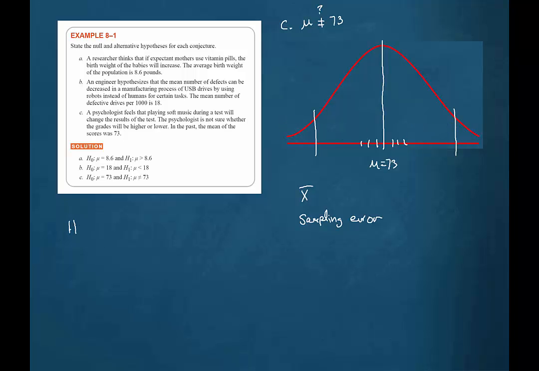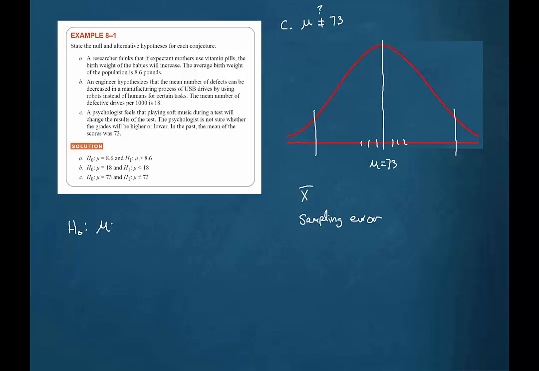Remember that the null hypothesis is the hypothesis that we would reject if we land in these rejection regions. Again, it is very unlikely that we would land way down here in this tail or way up here in this tail if the population mean is 73. And it's that unlikelihood that would lead us to doubt that the population mean is 73 and then conclude that the population mean is not 73.